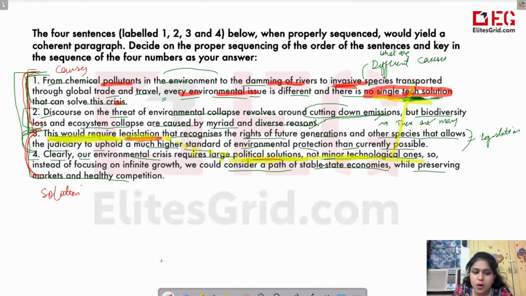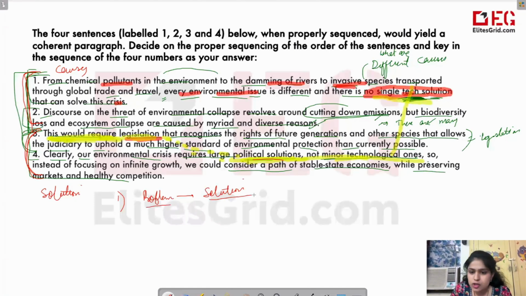So if you remember, we started a rule that always we will talk about problem first and then we'll talk about its solution, right? Because solution will be according to the problem. जब आपको पता होगा कि ये problem है, environment इन चीजों से damage होता है, उसके अकॉर्डिंग तो सोल्यूशन लाओगे ना. पहले सोल्यूशन कैसे पता होगा जब तक प्रॉब्लम नहीं पता होगी. So problem will come before and then we will talk about the remedy.